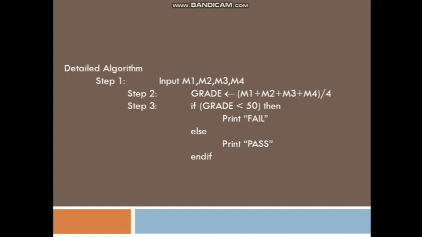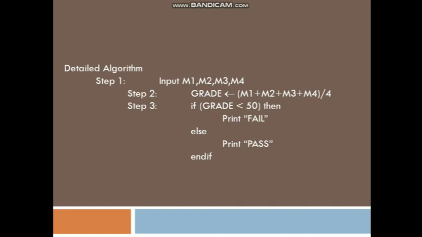Here you can see the number of steps. Here I have taken the number of steps as how many? Actually there are 3 steps, but another 2 steps will be added, because you always need to start the algorithm from start and the algorithm will be ended by end. So here I have skipped those 2 steps, so you need to include them at the beginning as well as at the end. So step 1 will be start, step 4 will be end. Sorry, it will be step 5. So step 1 will be start, step 5 will be end.